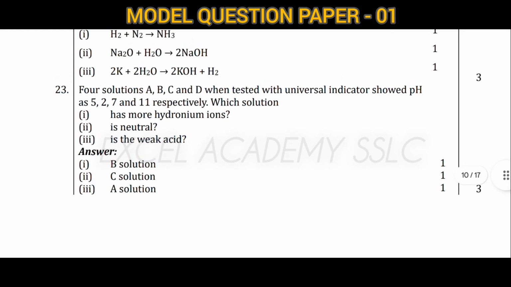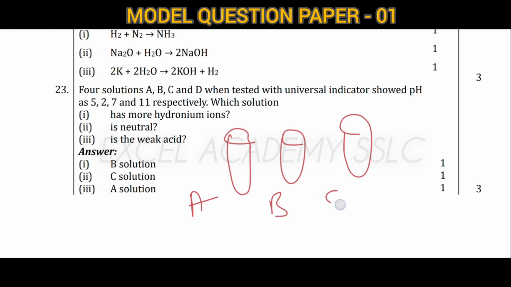Next question, it is based on the pH scale. Four solutions are there: A, B, C, and D, with pH values 5, 2, 7, and 11. First we want to find which has the highest hydronium ion concentration, which is neutral, and which is a weak acid.